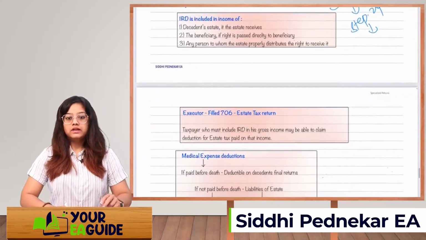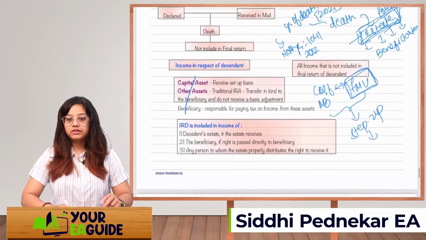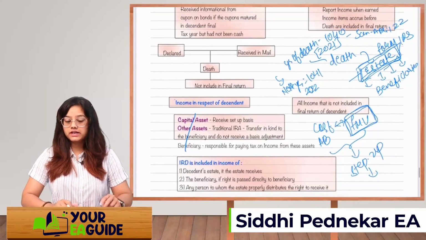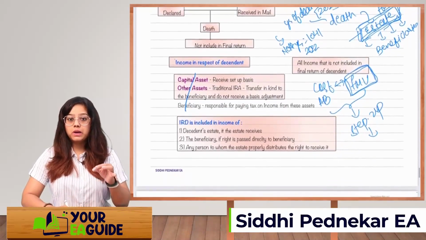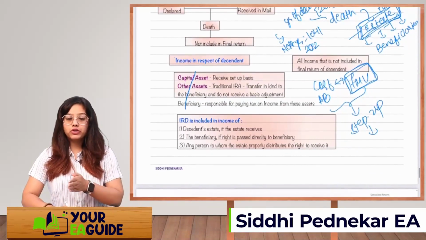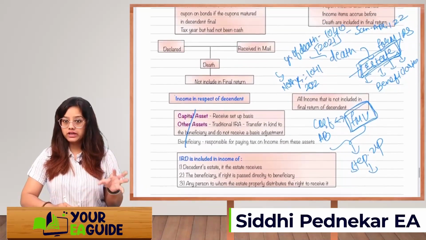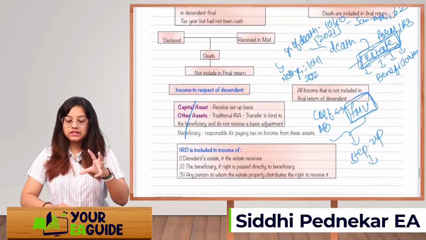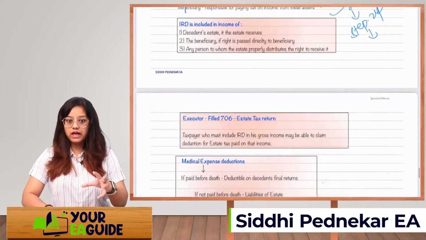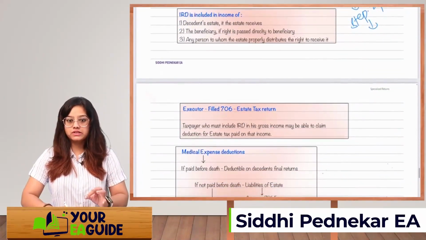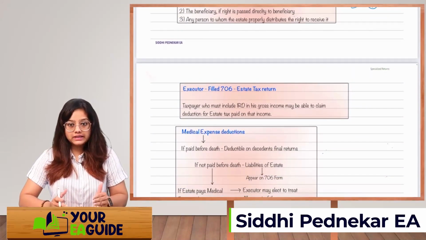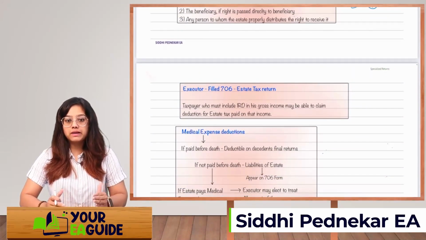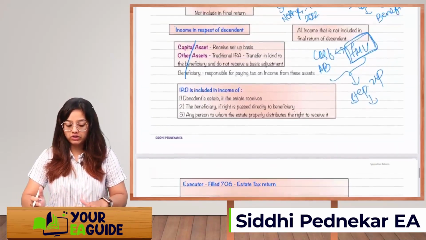Okay. Next is the executor. Whenever all the assets are getting transferred to the estate, there will be one executor appointed who is going to allocate the assets, right? The executor will have to file form 706. Okay, the taxpayer who must include the IRD in his gross income may be able to claim the deduction of estate tax paid on the income.